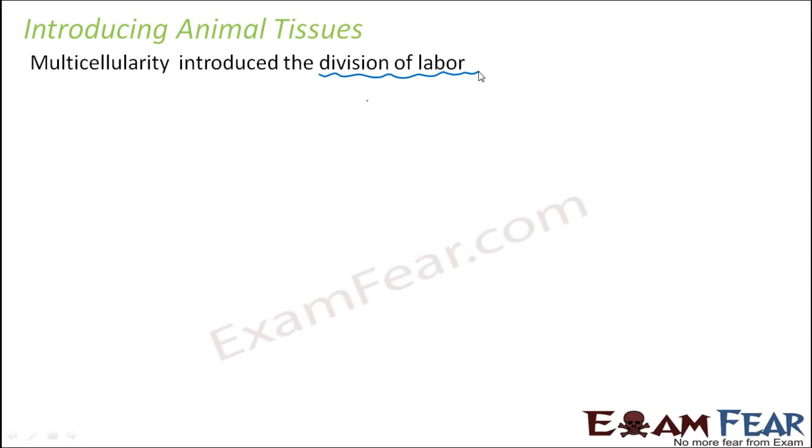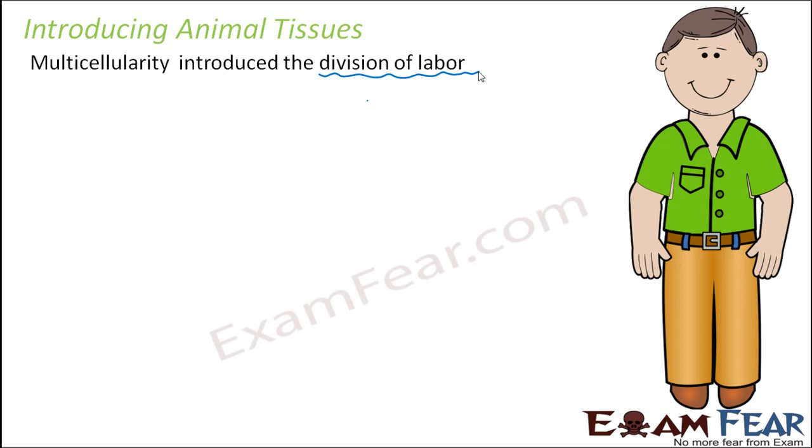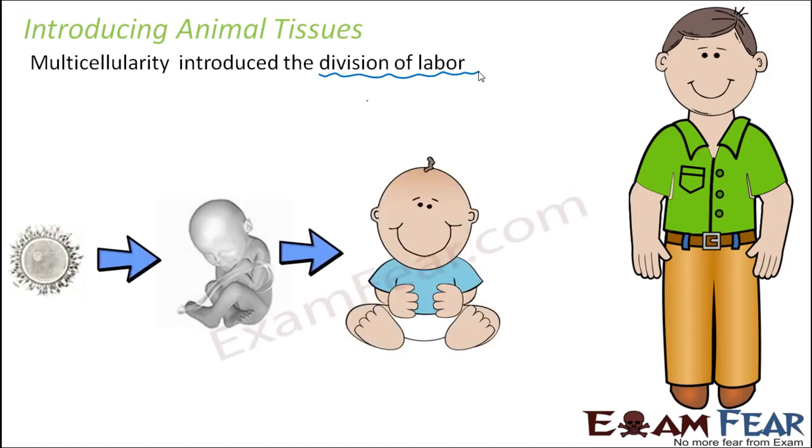Now let us take one live example from human beings. We human beings are multicellular, all of us know that. So, we are made up of many cells. Now, how does the development process of a human being take place? This development process starts with a small fertilized egg. When there is a fusion between a male gamete and a female gamete, or a male sex cell and a female sex cell, fertilization happens and the zygote is formed.